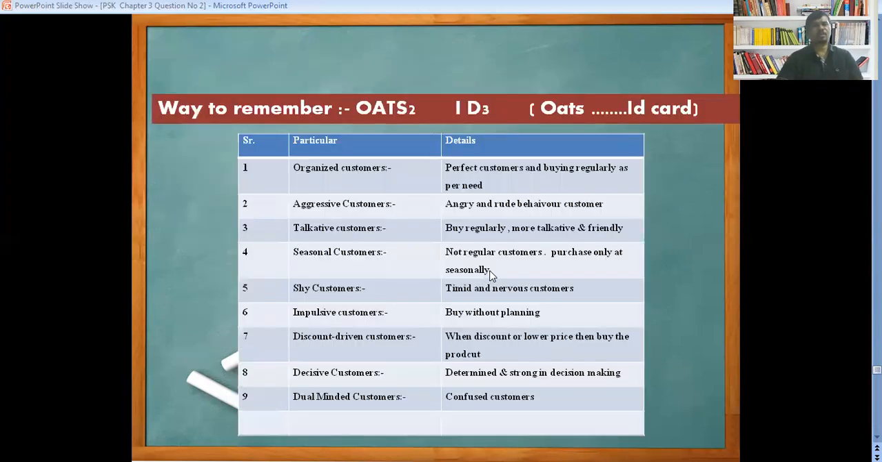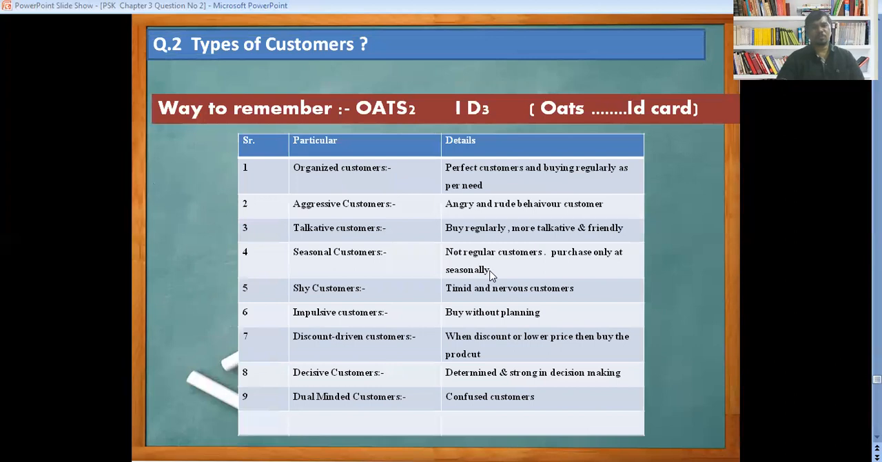Now look at the recap of the types of customer. With the help of OATS and ID, we are going to make 9 types of customer. The first one is the organized customer, second is the aggressive customer, third is the talkative customer, fourth is the seasonal customer, fifth is the shy customer, sixth is the impulsive customer, seventh is the discount driven customer, eighth is the decisive customer, and the last one is the